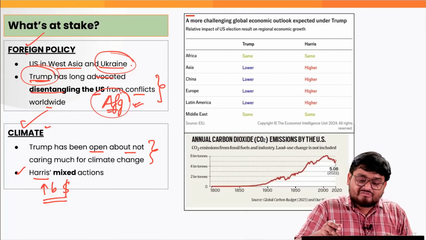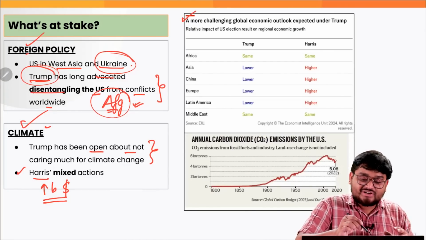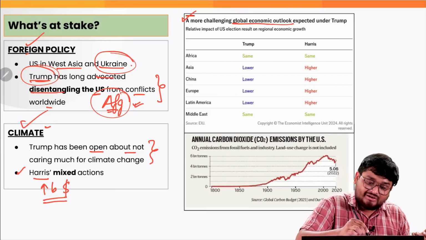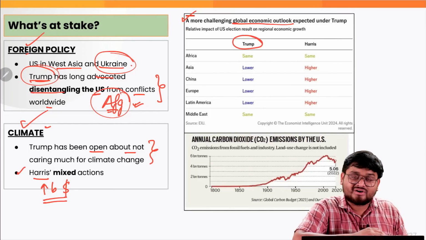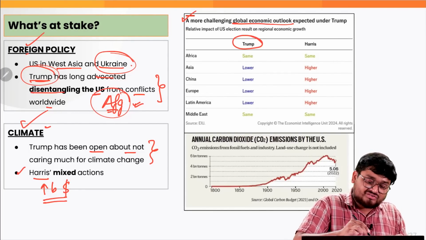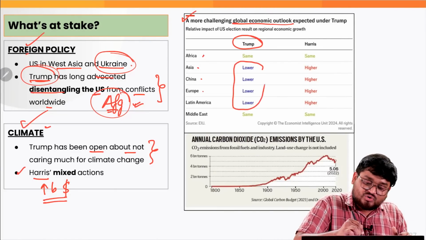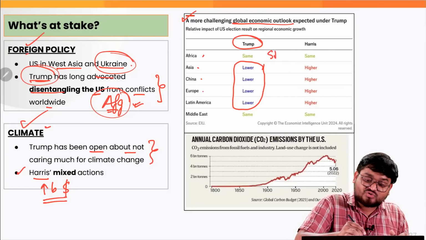And also, if we look at the more challenging global economic outlook that is actually being feared, if Trump is coming into power, the major markets across Africa, Asia, China and various other parts are expected to have lower economic potential, such as the Indian stock markets.